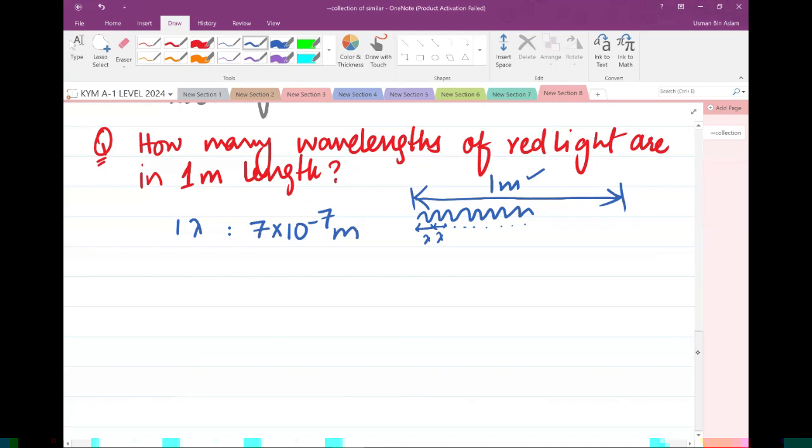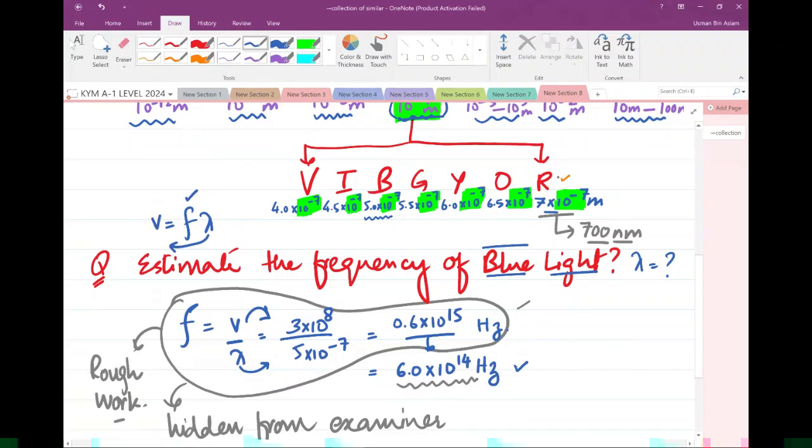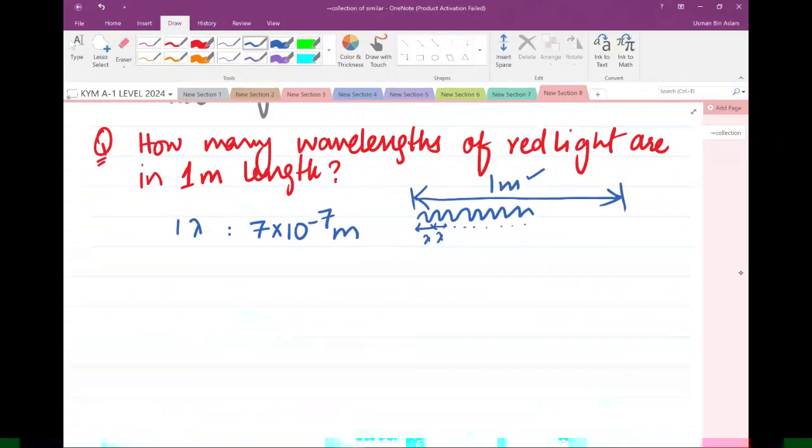How do I know that's one wavelength of red light? Of course, we would have to memorize the wavelength of red light, that is 7 into 10 raised to power minus 7. Now, examiner wants you to find out how many wavelengths. So underneath the wavelength, I'm going to write down X, are present in a length of 1 meter. So this 7 into 10 power minus 7 was in meters. Underneath that, I'm going to write 1 meter.